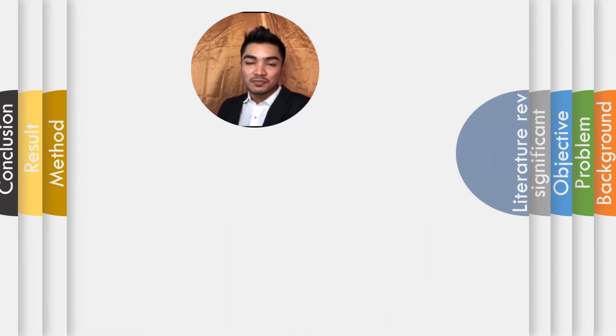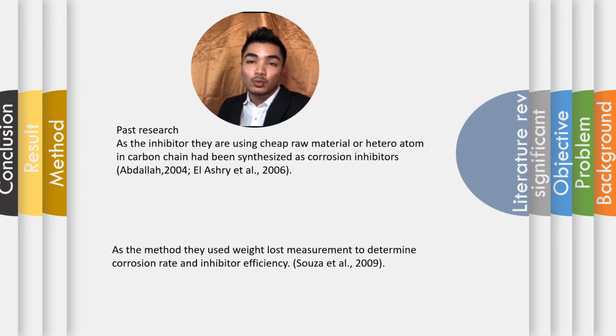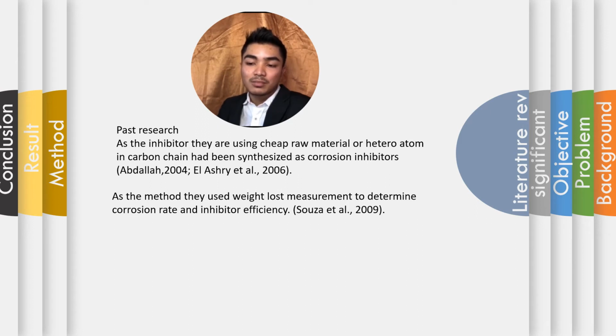For the literature review, I looked at past research on corrosion inhibitors by Abdallah and team in 2004. The inhibitors they used are cheap raw material or heteroatoms in carbon chains that had been synthesized as corrosion inhibitors. The method they used is weight loss measurement to determine the corrosion rate and inhibitor efficiency, and this was done by Souza and team in 2009.